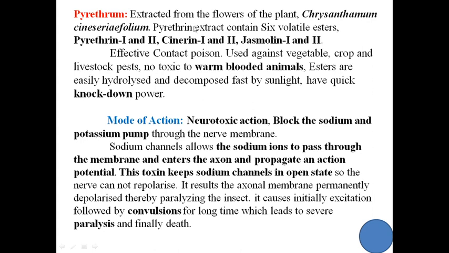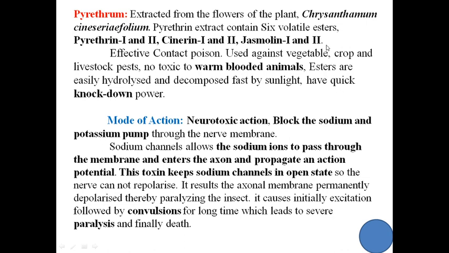Chrysanthemum cinerariifolium. This is the botanical name of this plant, and it is extracted as 6 volatile esters. These esters are pyrethrin 1 and 2, cinerin 1 and 2, and jasmolin 1 and 2.